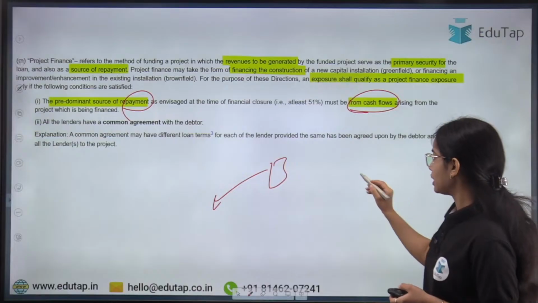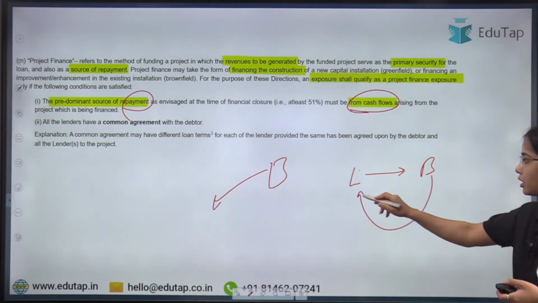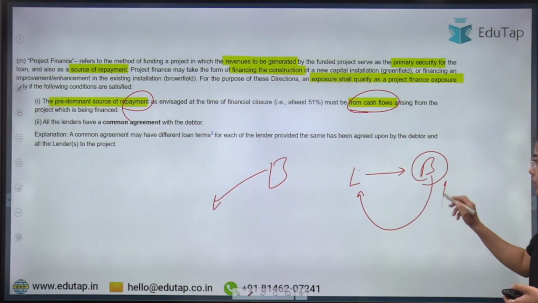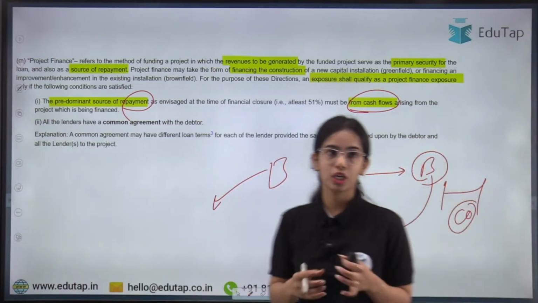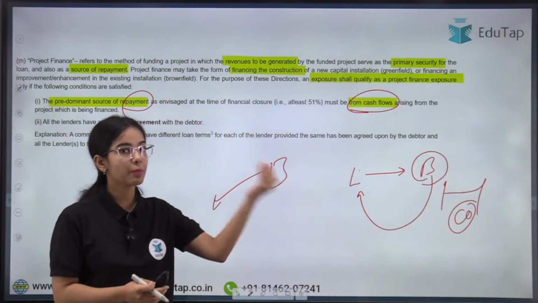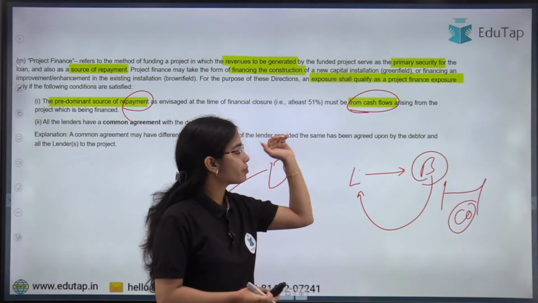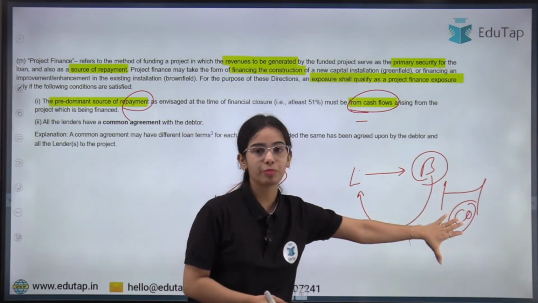Basically the lender is giving the finance to the borrower, and if the majority of the payment the borrower is going to do is after the commercial operation of the project, then it is called project finance. So the predominant source of repayment by the borrower is that at least 51% of the payment will be done through the cash flows that the borrower gets from the project. Got it?